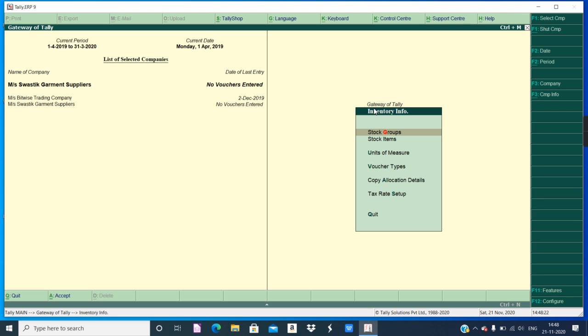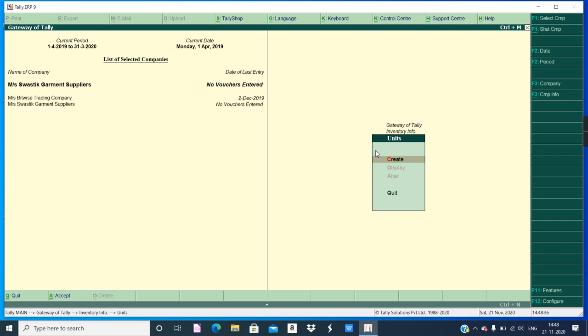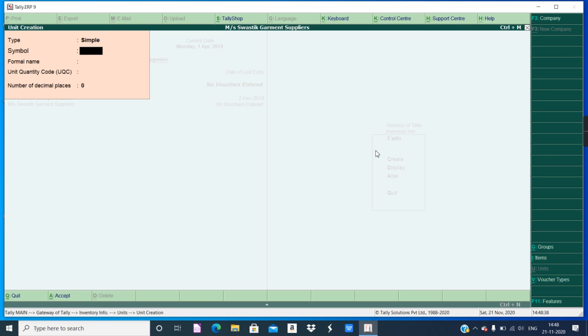So for stock related entries, try to follow the hierarchy. First create the unit, then group, and then the single item. So I'm creating the unit. Unit is t-shirt, given in pieces. So symbol I'll give PCS. Formal name is piece.